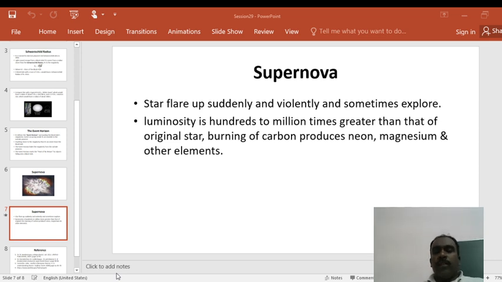In the first stage, a large cloud of hydrogen gas contracts by gravitational attraction. The gravitational energy is converted to heat energy, and the hydrogen cloud is pulled towards the center. This stage is called protostar.